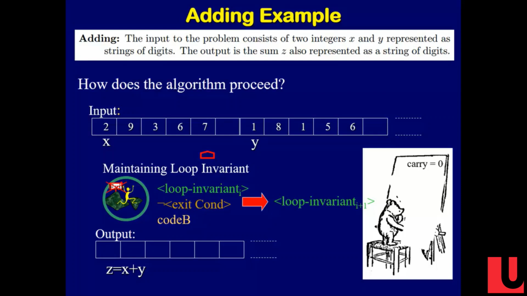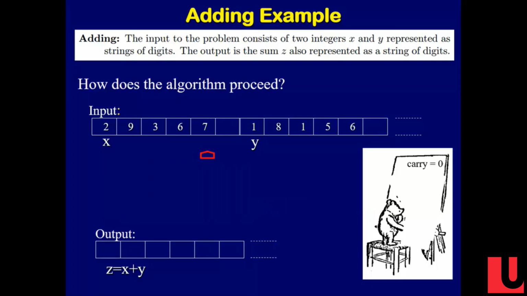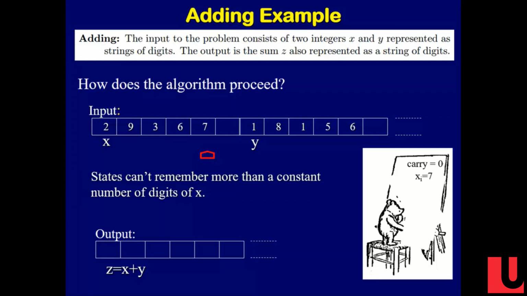Anyway, somehow we keep track of where we are, like we did last time. We have to read in that 7. How much of X can we read in? We can only remember 1 character of X, so we read 1 character of X into our states. So now Pooh Bear is remembering this 1 value. We remembered which one we read.